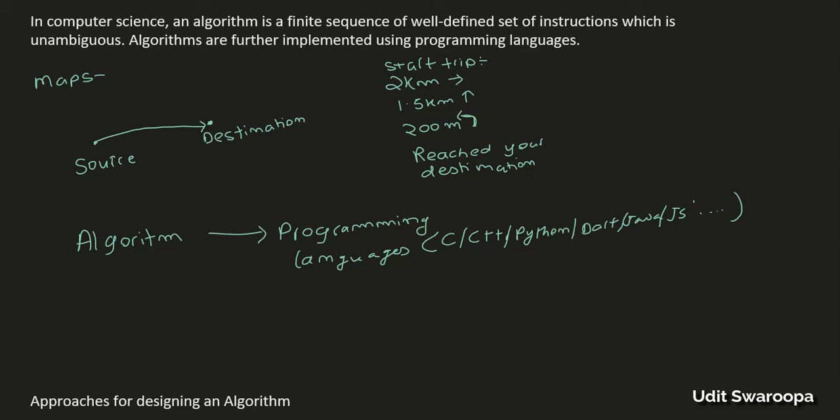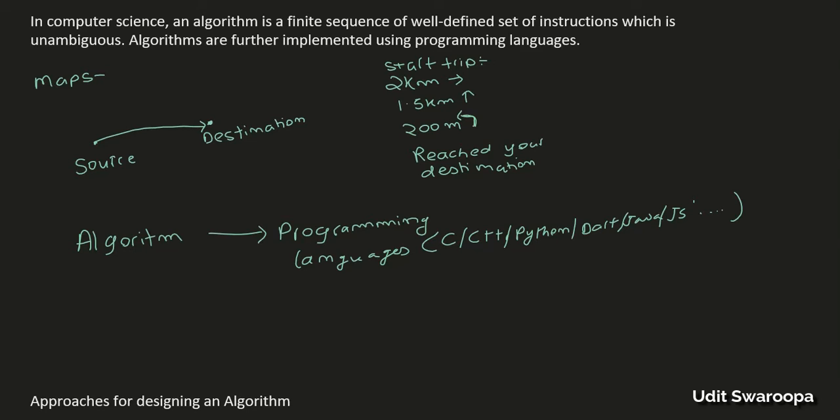So in computer science, an algorithm is a finite sequence of well-defined instructions which is unambiguous. Unambiguous means no dual meaning. There is one and only one single meaning to it. The best example which I can give you and which you can probably relate to your daily life is